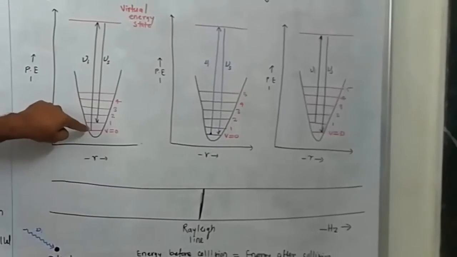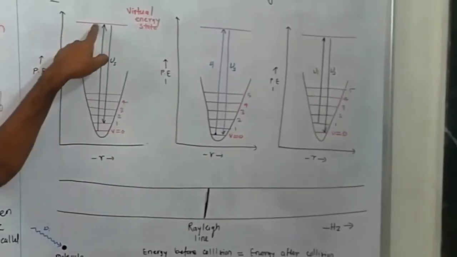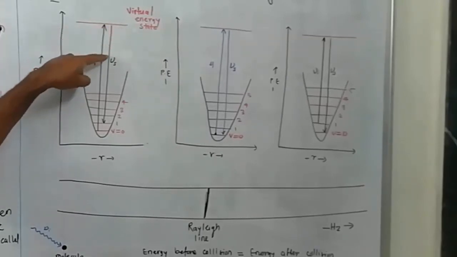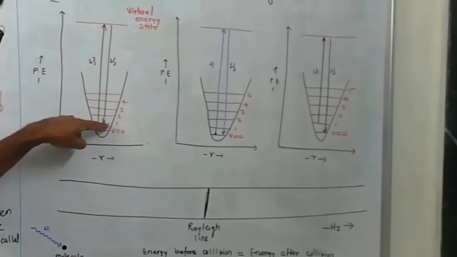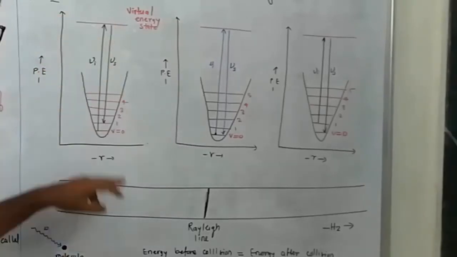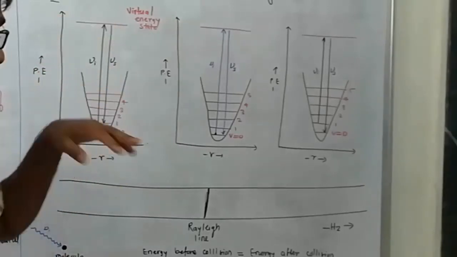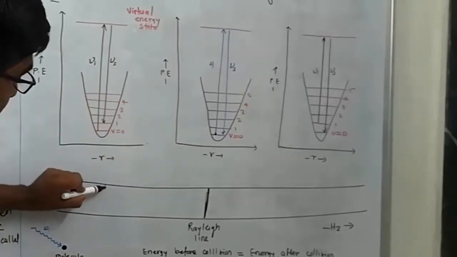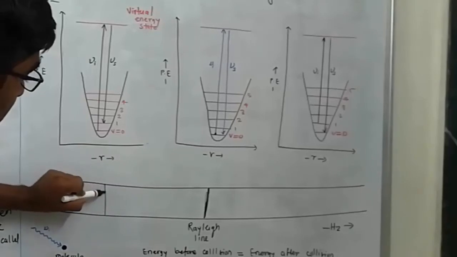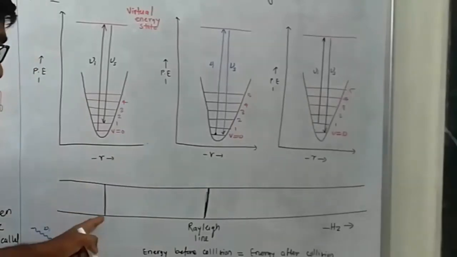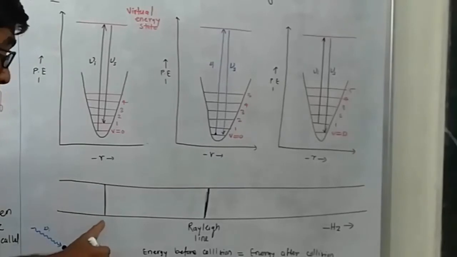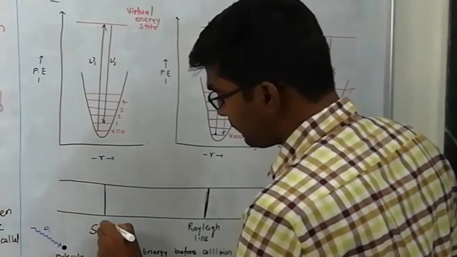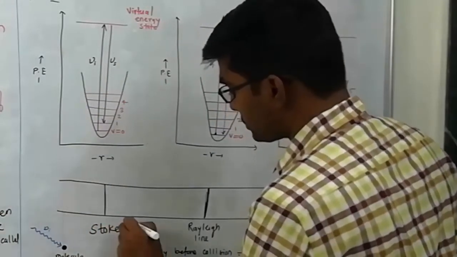Now the second case. Sometimes the molecule absorbs the radiation and goes into the virtual energy state or quasi electronic state, and from that state, while emitting the scattered radiation, it settles down to the upper vibrational energy level, and the corresponding line observed is shown here. This line is called the Raman line or Stokes line. It is called the Stokes line.